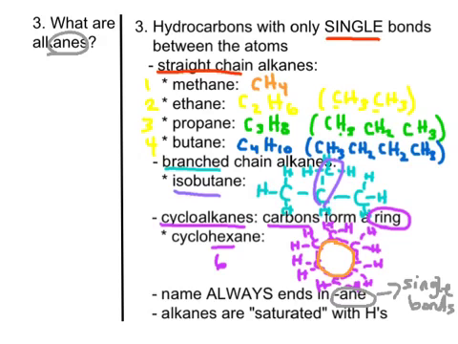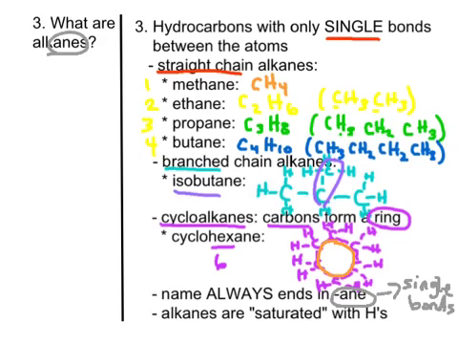Okay, and that's important because the next one that we're going to talk about is alkenes, and those are unsaturated. All right, and that actually has to do with the fats that you find in your food. Saturated fat is, again, saturated with a whole bunch of hydrogens. So within the fat molecule, it's all single bonds. Okay, but unsaturated fats have double bonds. And so there are not as many hydrogens in an unsaturated fat. That actually makes it a little healthier for your body versus the saturated fats. But anyways, that's just a little food connection here. But we're going to go on to the fourth question.